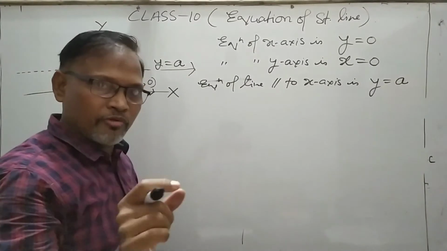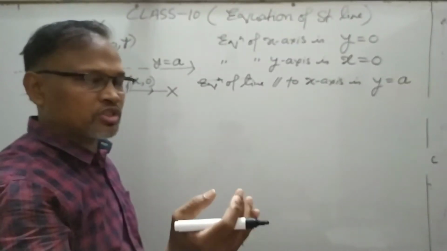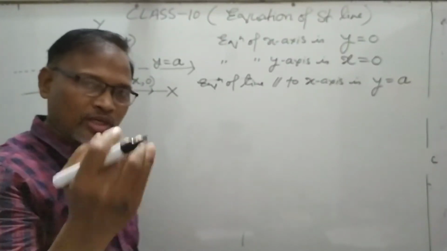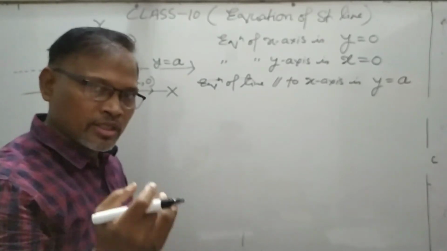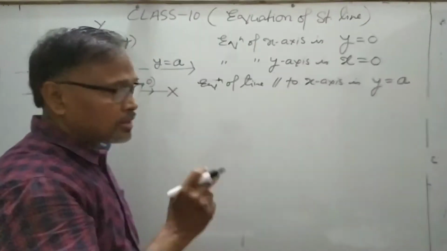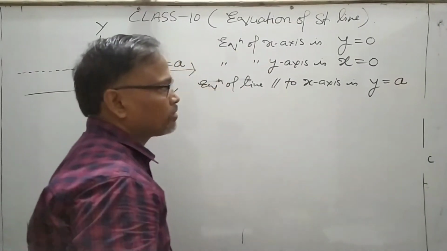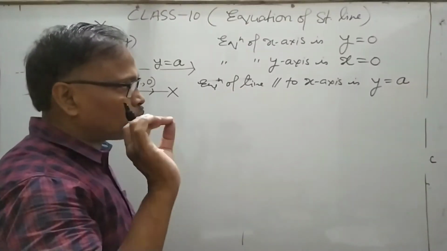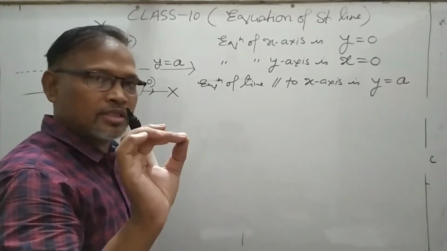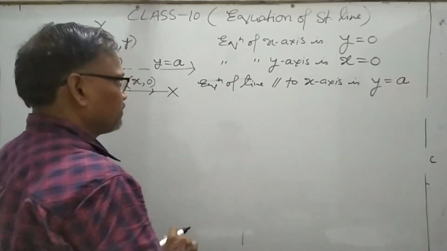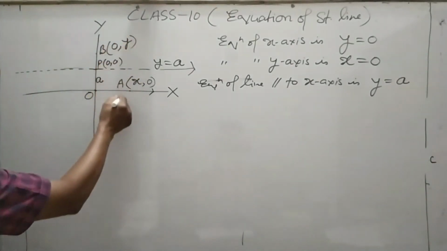A may be any value: it could be 2, 3, -2, -3, -1/2, anything, but it will be constant. So y is equal to A is the only equation you can say is parallel to the x-axis. Similarly, the equation of the line